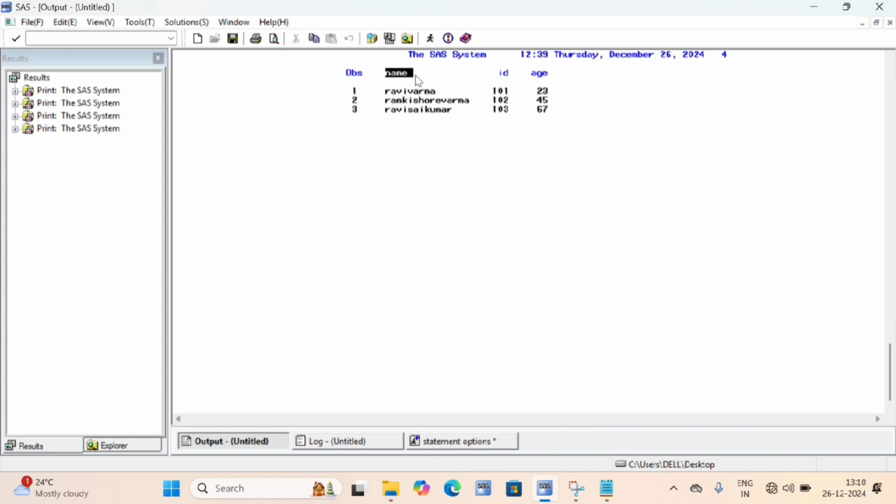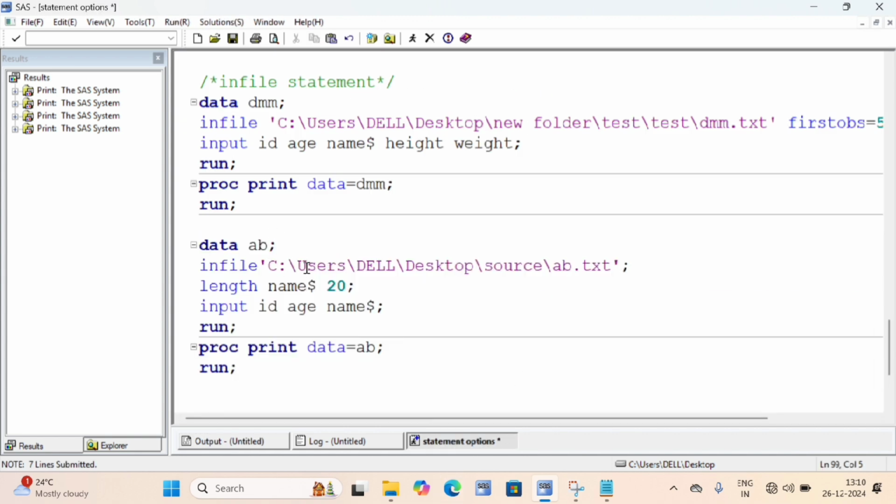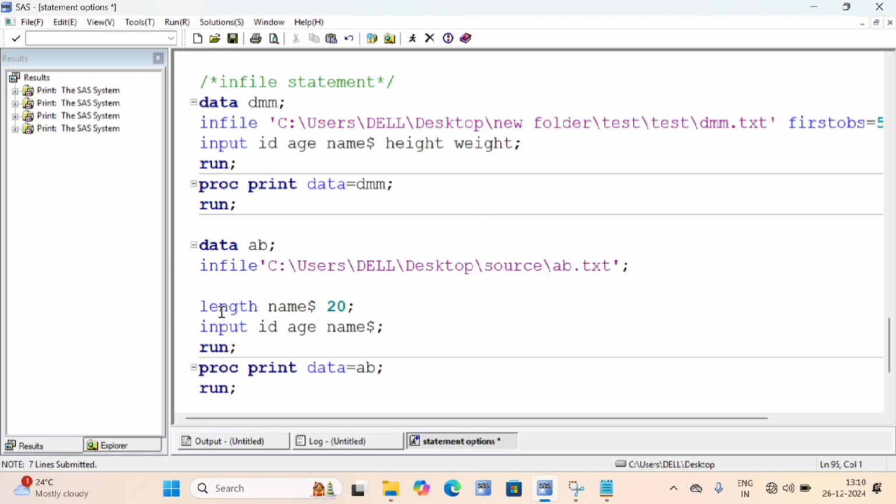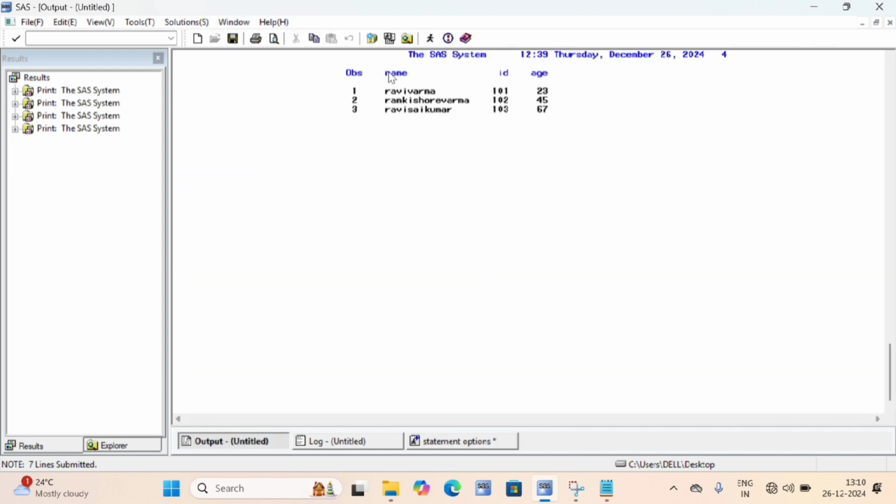You can see I want my name variable to be printed after age. So for that purpose I'll use the retain statement. I explained the retain statement, where we write the retain statement before the length statement. Why do we use the retain statement? To change the variable creation order we use the retain statement.